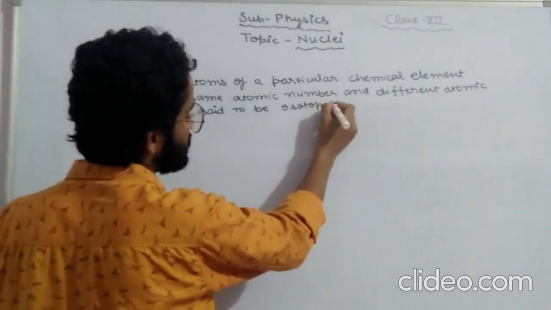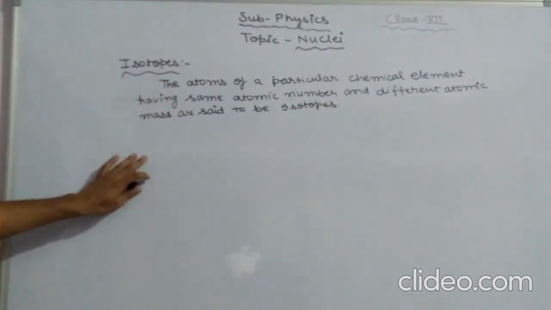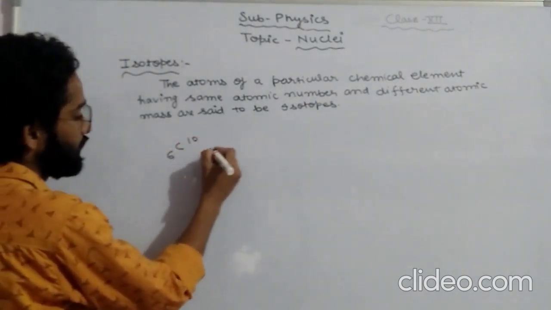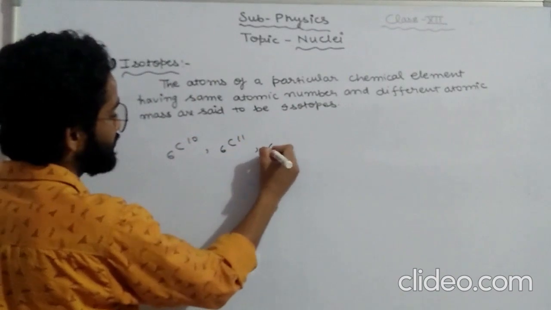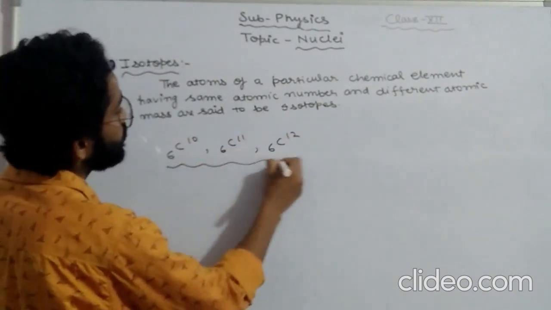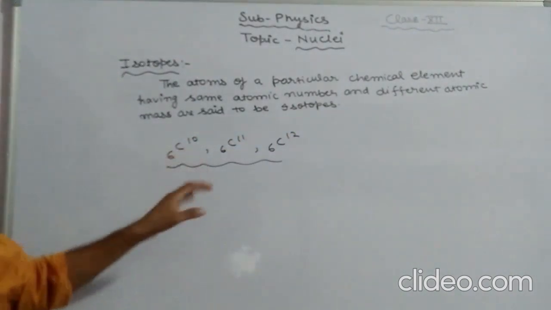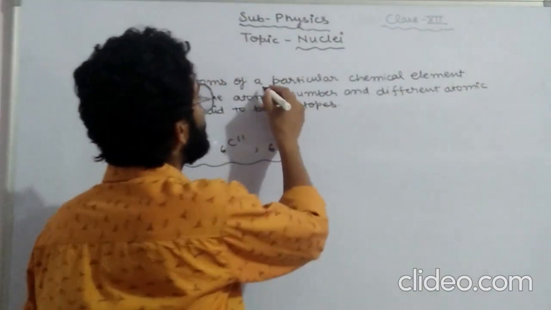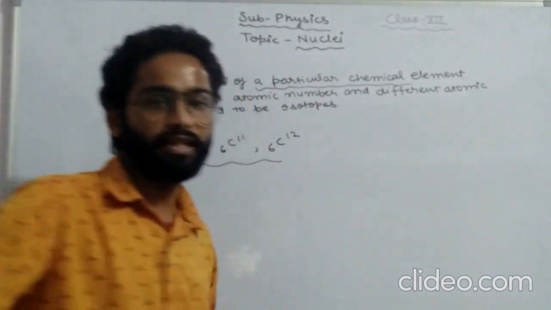I can write isotopes. So what are the examples of isotopes? This can be written like 6C10, 6C11, 6C12. These are the isotopes of carbon. That means there is one important thing we have to concentrate on: there would be a particular chemical element.